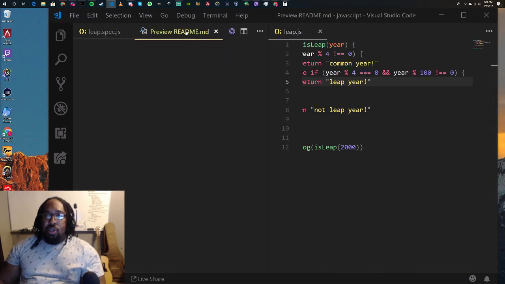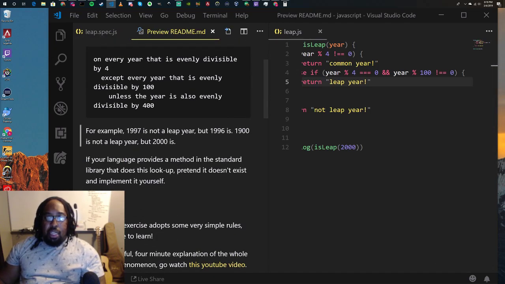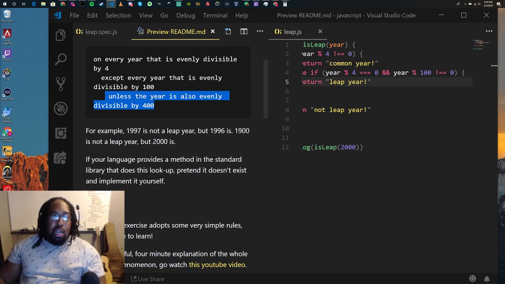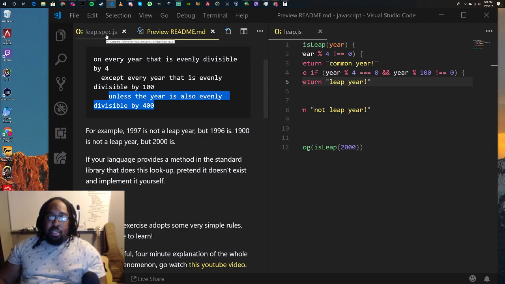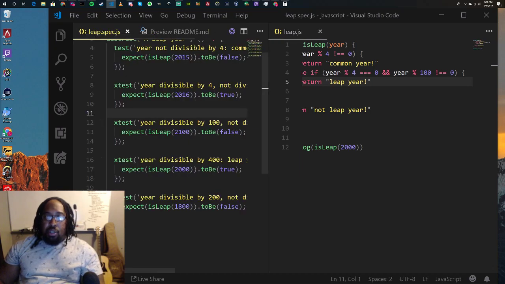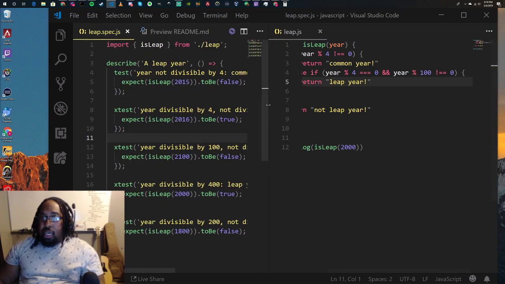Cool. All right. Now I know what's going on here. It says the year 2000 is, and that's because of this last line caveat. This is why you should read everything. I actually ran through this line by line just to show you why, although it's important to follow these tests, it's also important to get a good understanding of everything you have in these tests. You might spend all of your time trying to figure out why this is improper and why it's giving you output that you wouldn't expect.